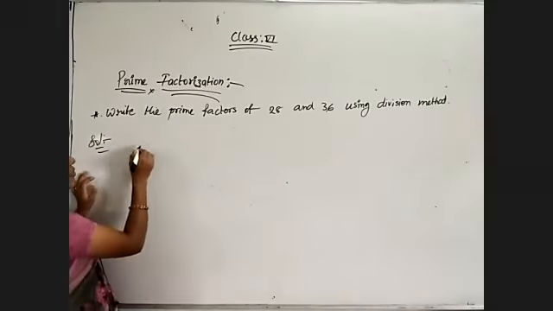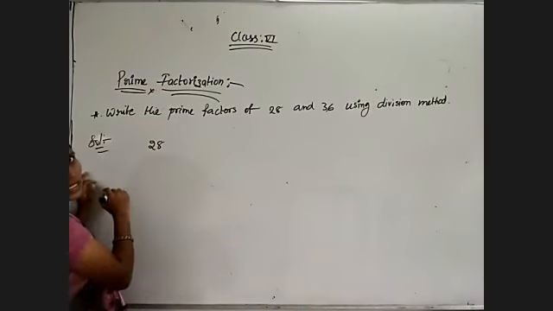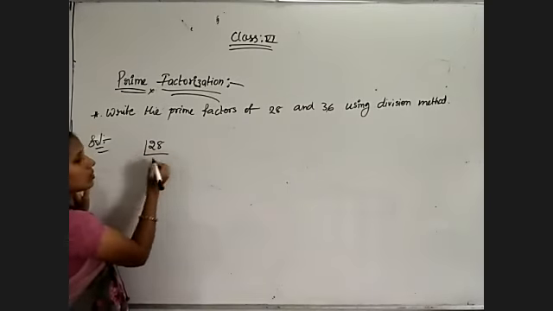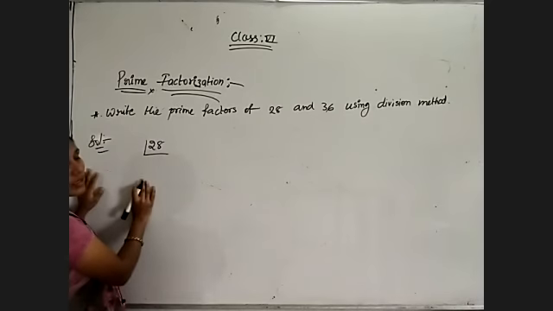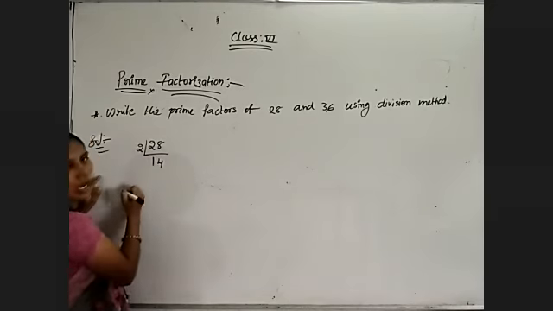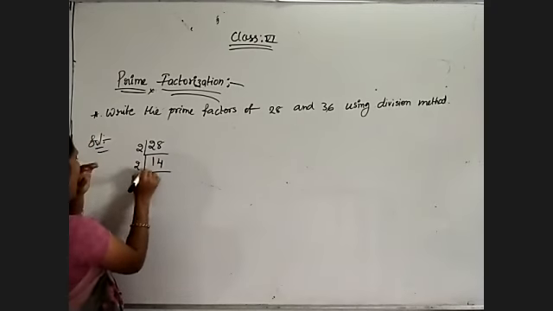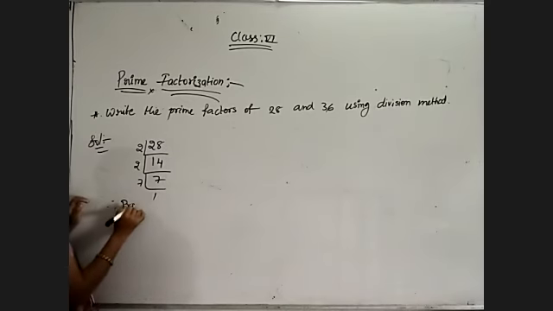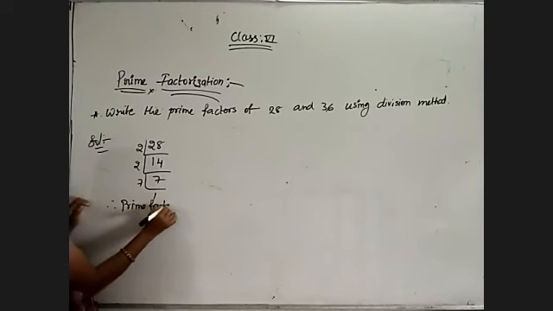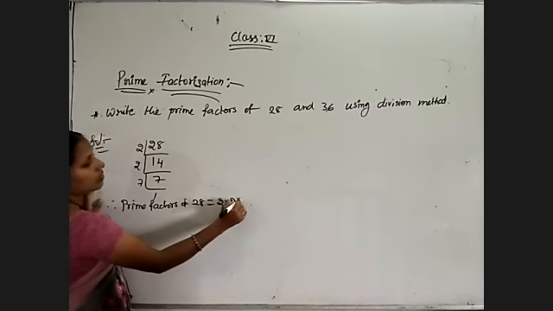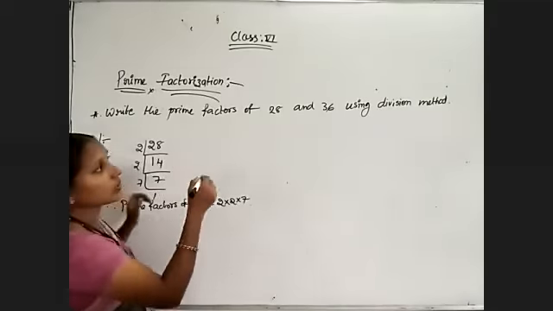Now prime factors of 28 using division method they said. So I am using the division method to find out the prime factors of 28. So only one number I have to choose. Now because 8 is there, it is coming in two tables. 2 ones are 2, 2 fours are 8, and 2 sevens are 14, 7 ones are 7. That's all. Therefore, prime factors of 28 is equal to 2 into 2 into 7. That's all.